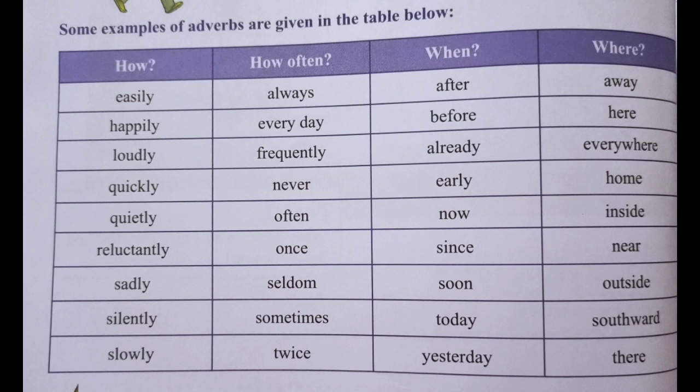And now, students, when we need to know the locations of different things, we can use adverbs like away, here, everywhere, home, inside, near, outside, southward, and there. So these are a few examples of adverbs given here, and they're listed on the basis of the question they answer.